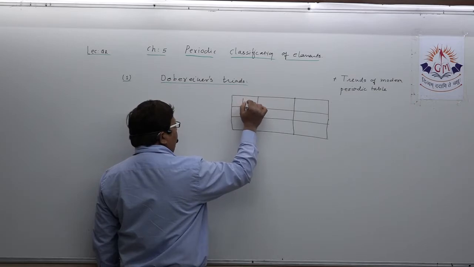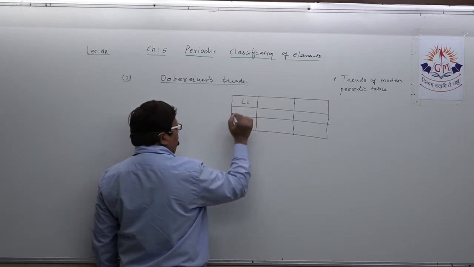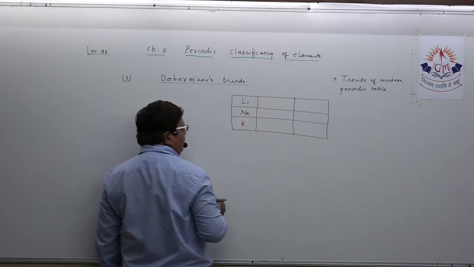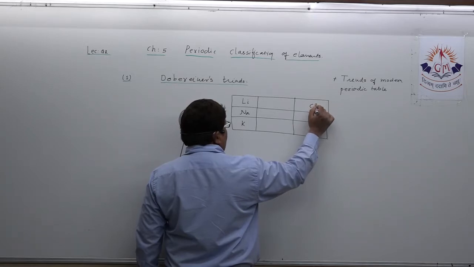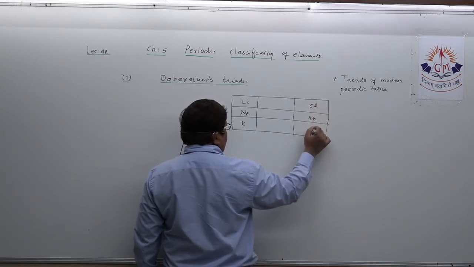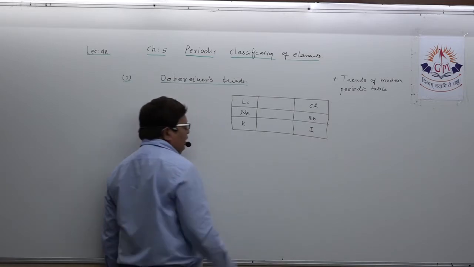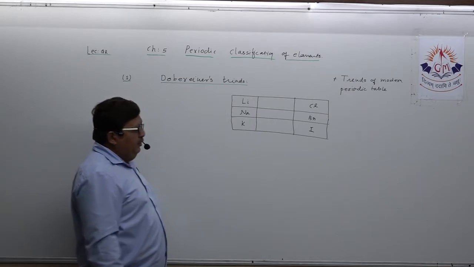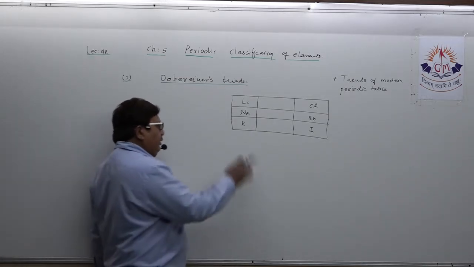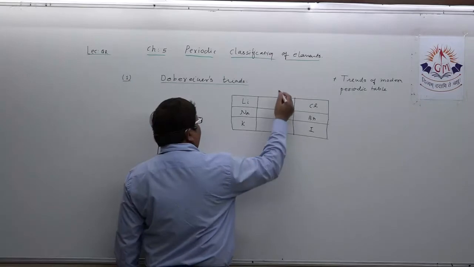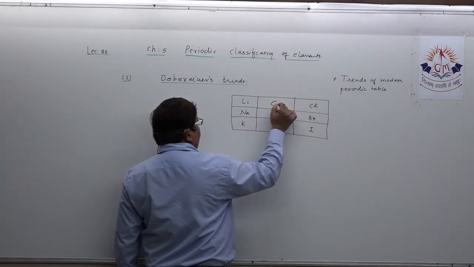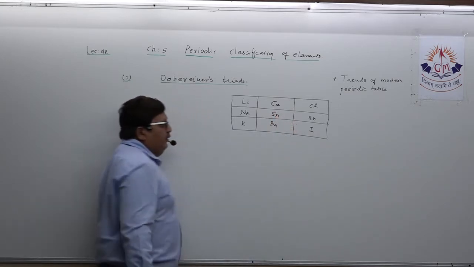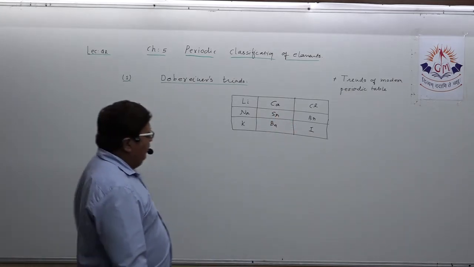First triad, you have to remember lithium, sodium and potassium. Here chlorine, bromine and iodine you can remember quite easily. These are alkali metals: lithium, sodium, potassium; then chlorine, bromine, iodine. The in-between pair can be remembered in short as Ca, Ba and Sr. So three triads are already listed out.